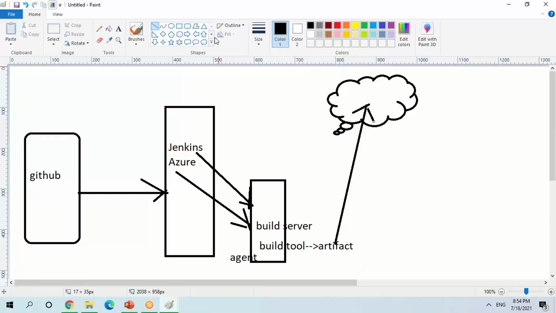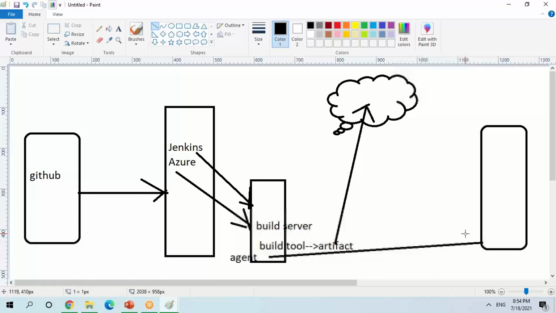Now, when it comes to deployment, if I'm going to deploy my code to the UAT environment or production environment, I'm not going to build like this. What I'm going to do is take the artifact from the repository and deploy from it. Now, come back to the build server. When I'm talking about build, how is the build going to happen? I'm going to use some build tool, right?